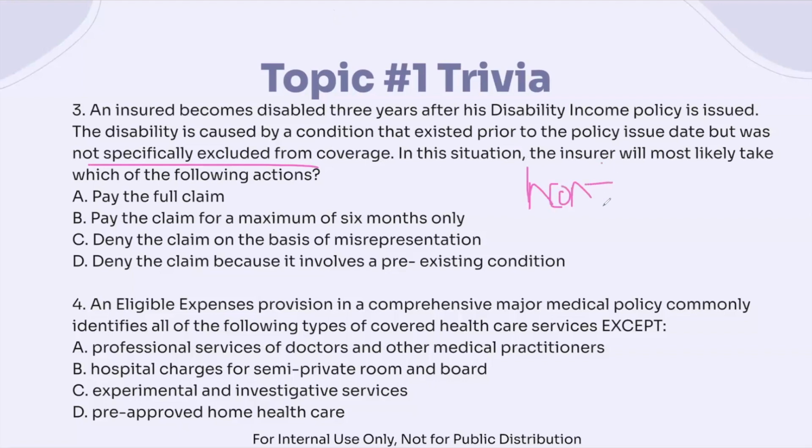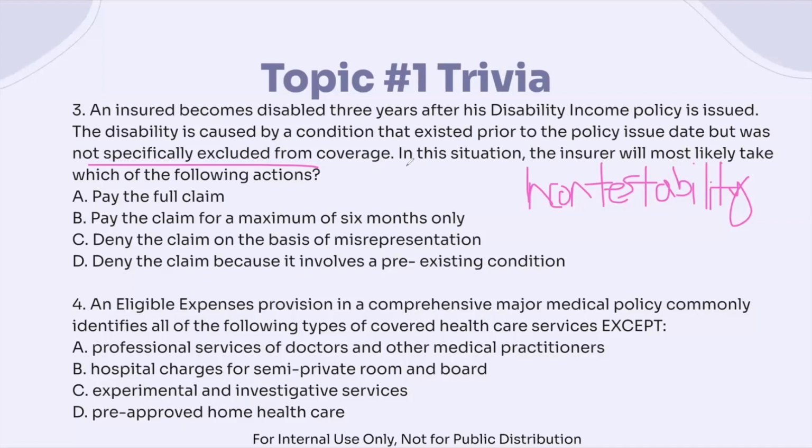And so if we look at a couple of things, first, it was not specifically excluded. So there was actually no exclusion stated in the policy. Remember, for these provisions to hold true, they need to be in the policy when it was issued. That's why we have these provisions.